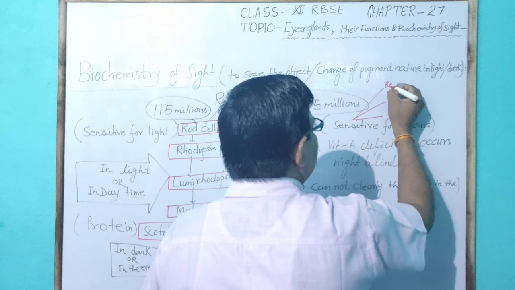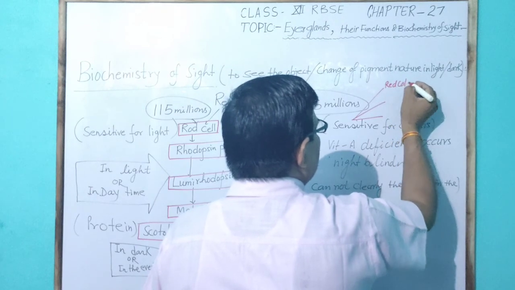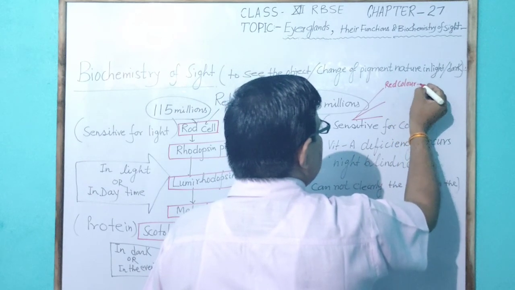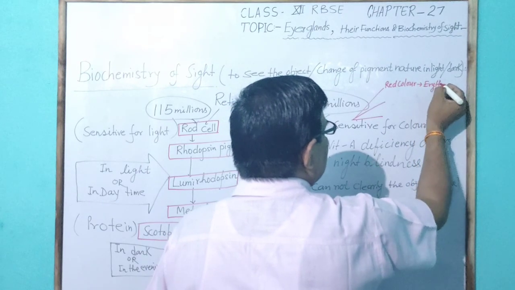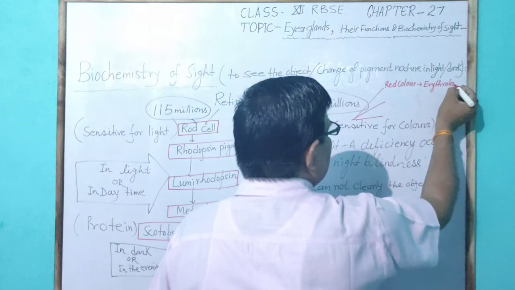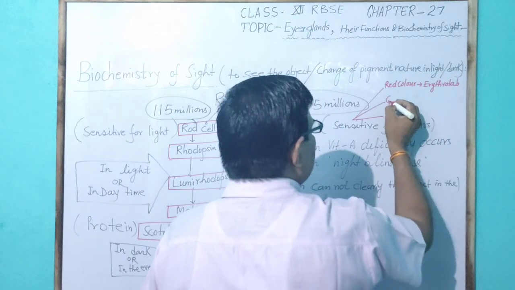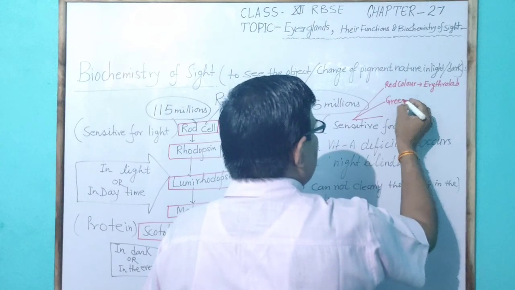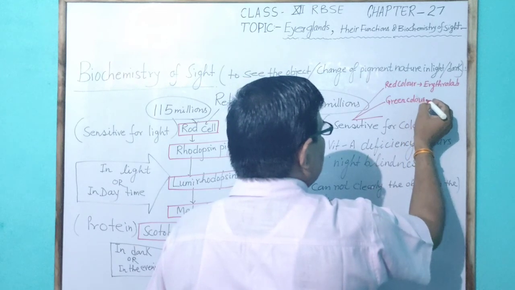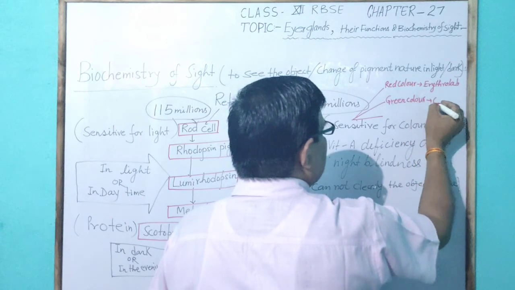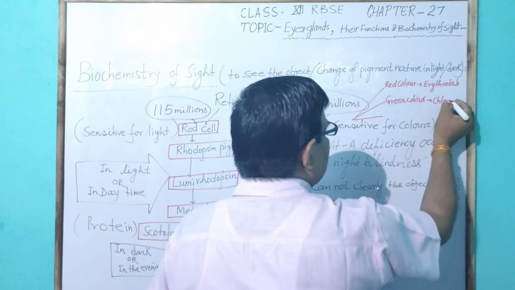the cone cell is sensitive to different colors. For red color, a type of pigment called erythrolabe. For green color, the pigment present in the cone cell is called chlorolabe.